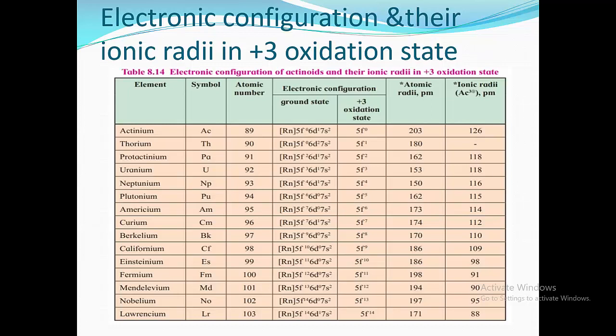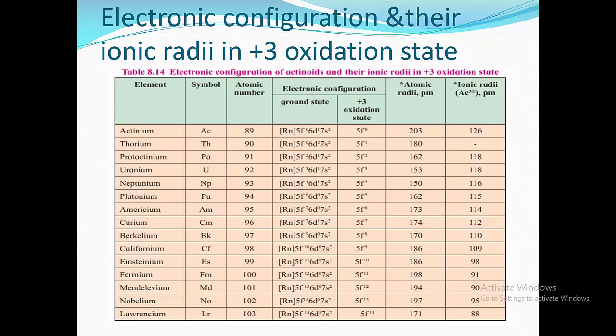In this chart, atomic radii, ionic radii and electronic configuration of actinoids are given. In atomic radii and ionic radii, we can see that the ionic and atomic radii go on decreasing from actinium to lawrencium as the atomic number goes on increasing. This is due to the increase in nuclear charge from actinium to lawrencium. The electronic configuration of actinium is Rn 5f0, 6d1, 7s2.